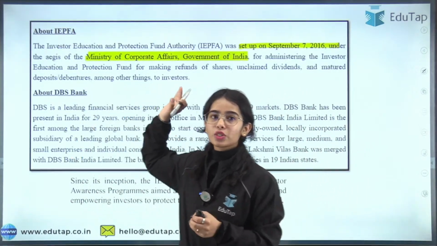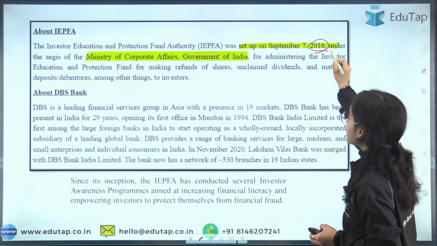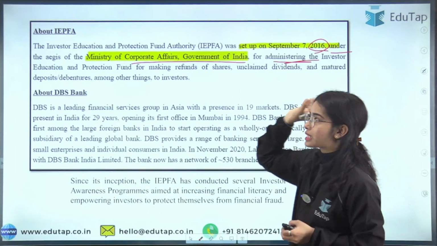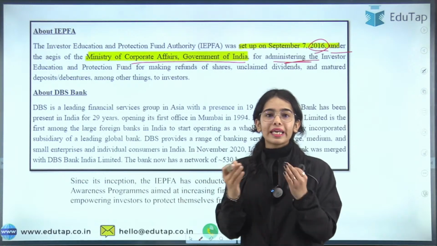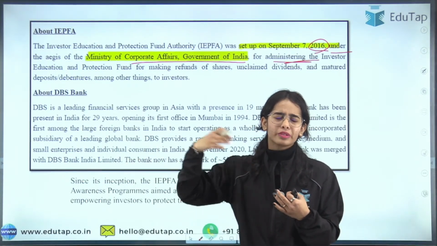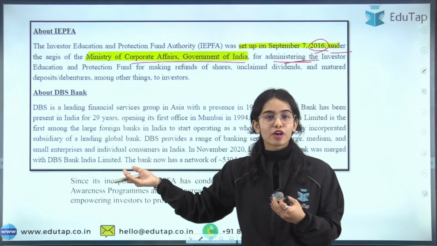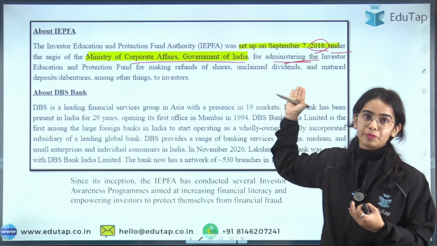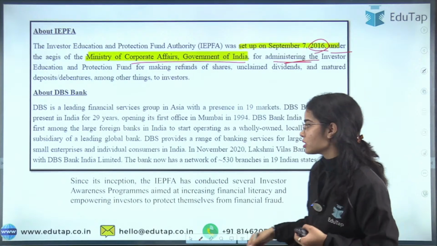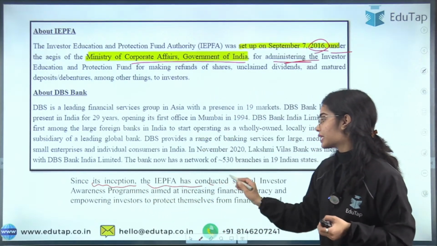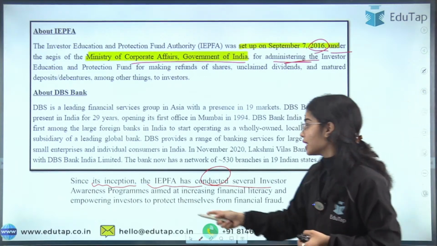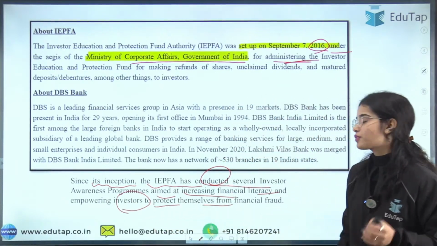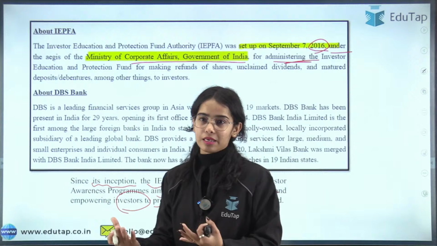Now IEPFA was set up on September 7, 2016 under the aegis of the Ministry of Corporate Affairs, Government of India, for administering the investor education and protection. Like there is the Consumer Education and Protection Department of the Reserve Bank of India, there is the Investor Education and Protection Fund and the authority, the IEPFA, under the Ministry of Corporate Affairs. Since its inception, the IEPFA has conducted several investor awareness programs aimed at increasing financial literacy and empowering investors to protect themselves from financial frauds and fraudulent schemes.